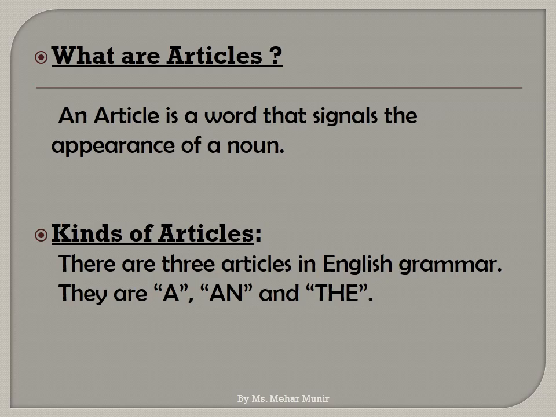There are 3 articles in English grammar. They are a, an, and the. There are 3 kinds of articles. These 3 kinds signal the appearance of a noun.